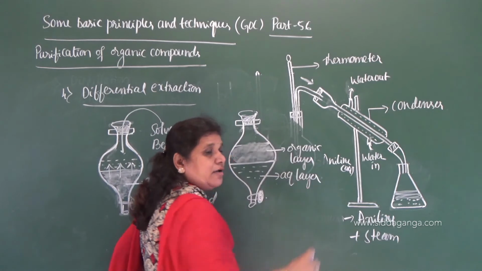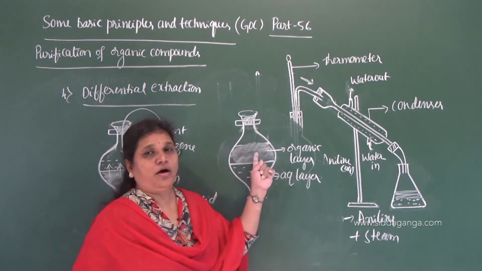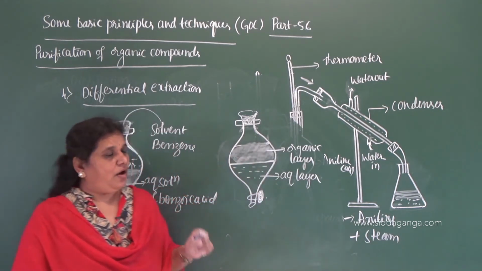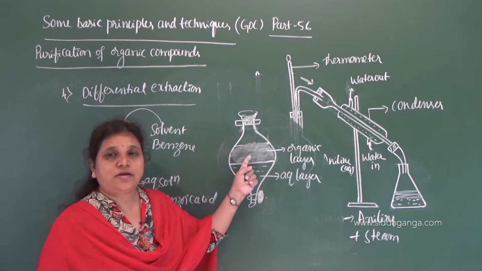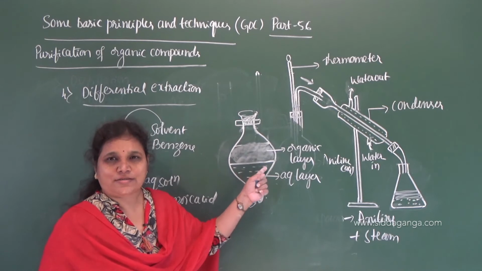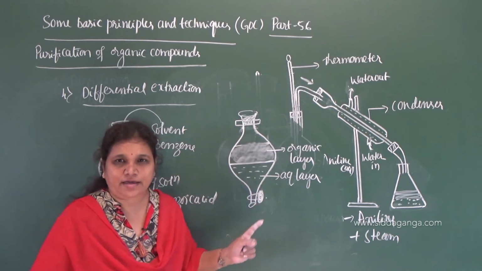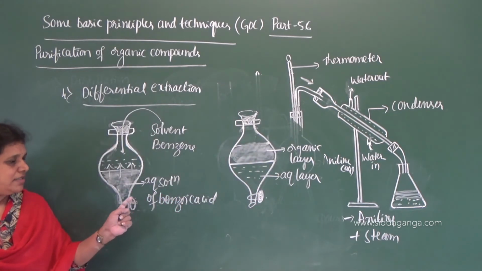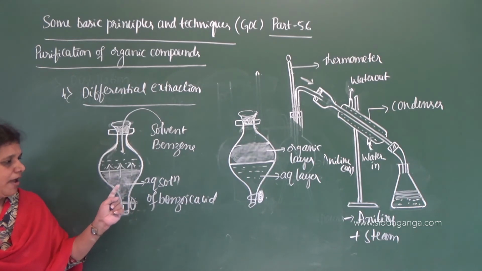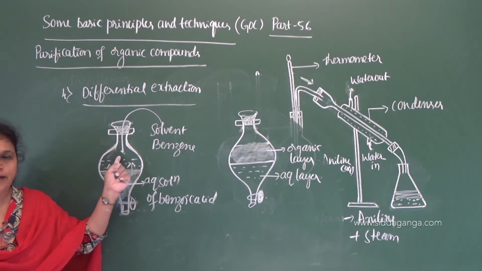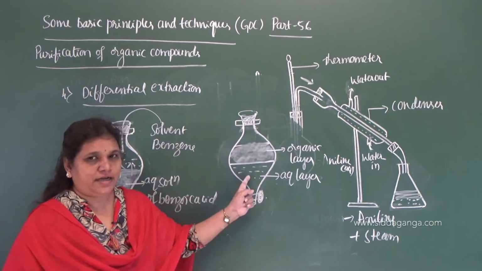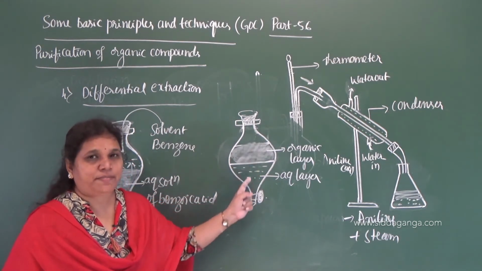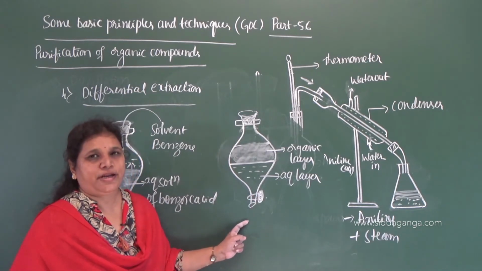Because an organic compound is dissolved in an organic solvent. As we know, an organic compound is non-polar and it dissolves more in a non-polar solvent. So like dissolves like. Benzoic acid passes from the aqueous layer to the organic layer because it is more soluble in benzene, and it forms a separate layer, and these can be separated through the separating funnel.